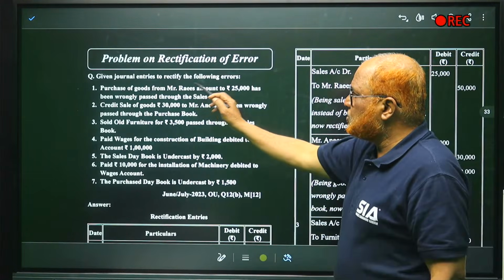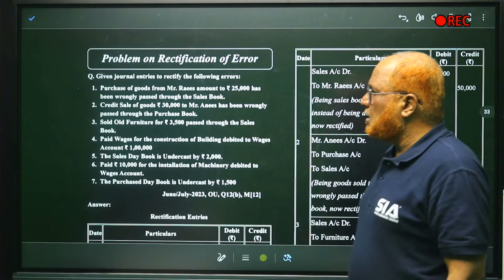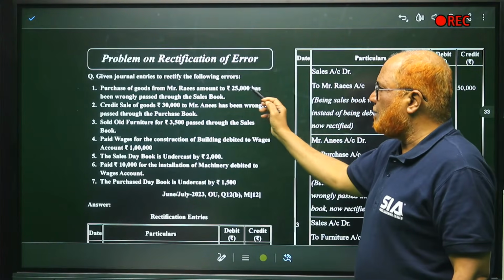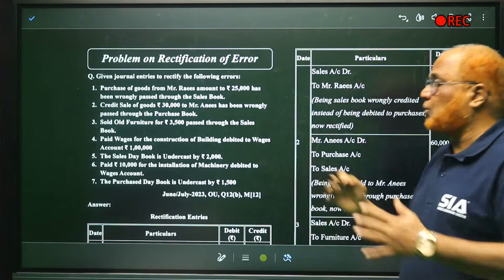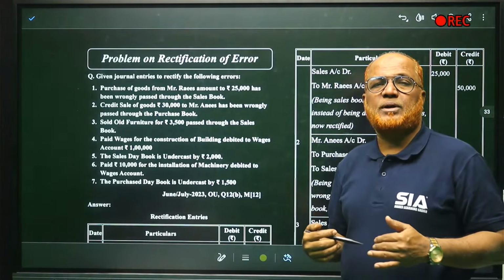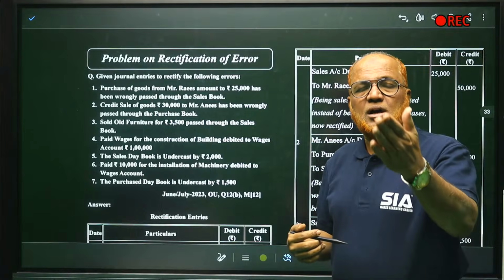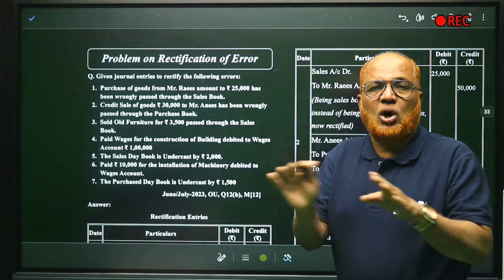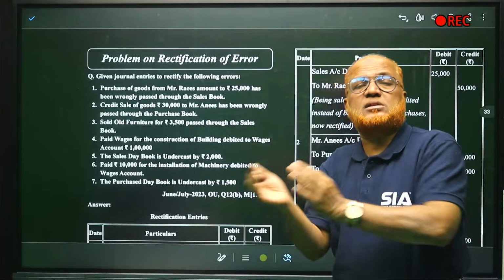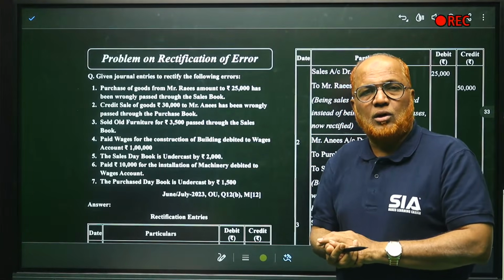Now, give journal entries to rectify the following errors. Purchase of goods from Rice amounted to 25,000 has been wrongly passed through sales book. Actually, goods are purchased. The purchase account should have been debited, but by mistake it is not debited. Sales account is credited.